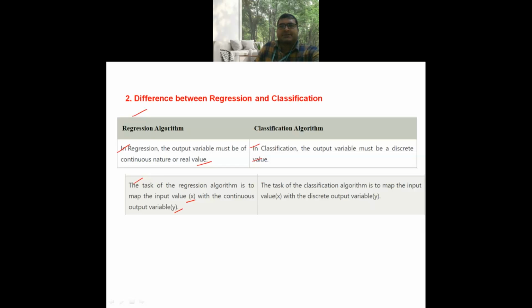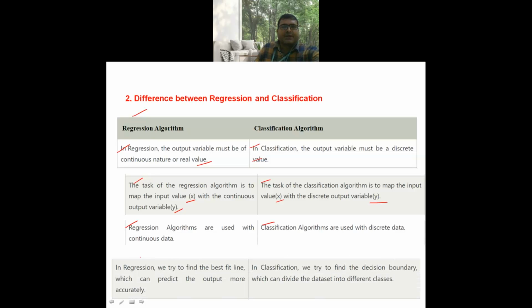The task of the classification algorithm is to map the input variable x with the discrete output variable y. Regression algorithms are used with continuous data. Classification algorithms are used with discrete data.